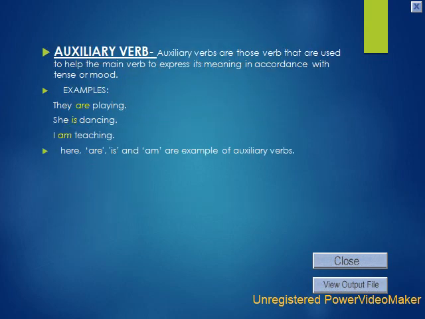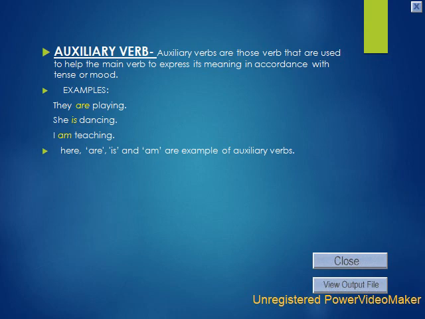Now coming to auxiliary verbs. Auxiliary verbs are also known as helping verbs. They help the main verb in a sentence. Auxiliary verbs are those verbs that are used to help the main verb to express its meaning in accordance with the tense or mood. Examples: they are playing, she is dancing, I am teaching.